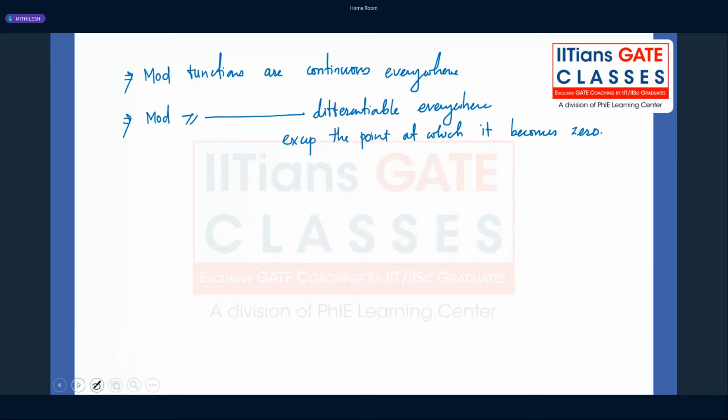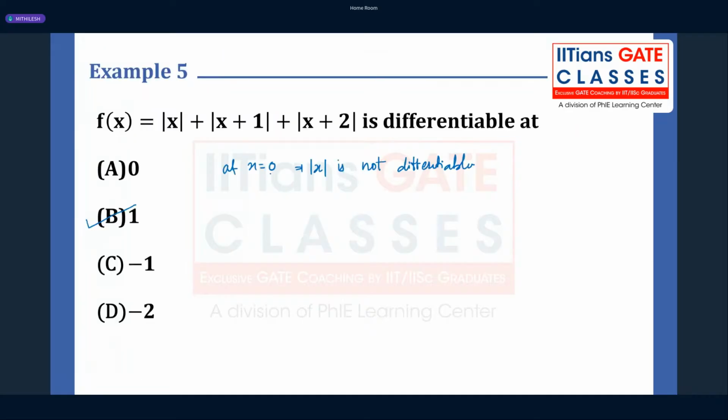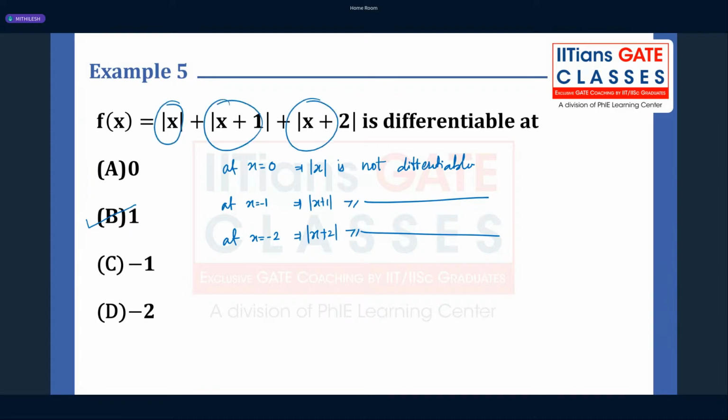In this case, at x is equal to 0, mod x becomes 0. At x is equal to minus 1, mod of x plus 1 is not differentiable. And at x is equal to minus 2, mod of x plus 2 is not differentiable. That is why 1 is the only option. For this complete function to be differentiable, all 3 parts have to be differentiable.